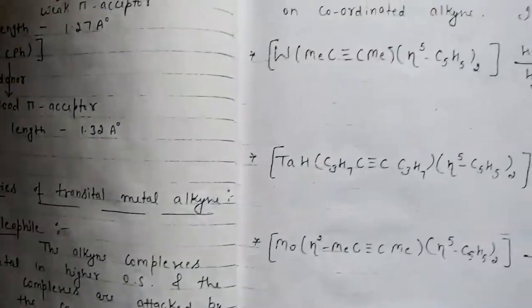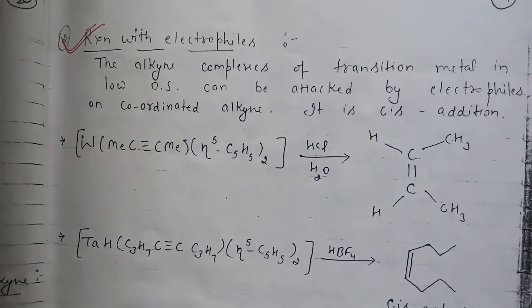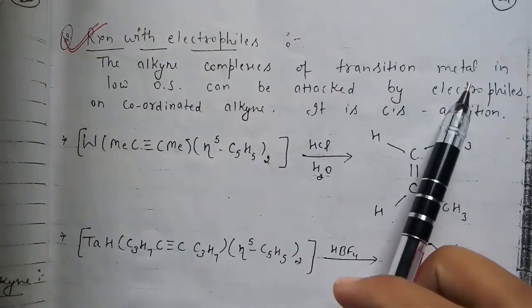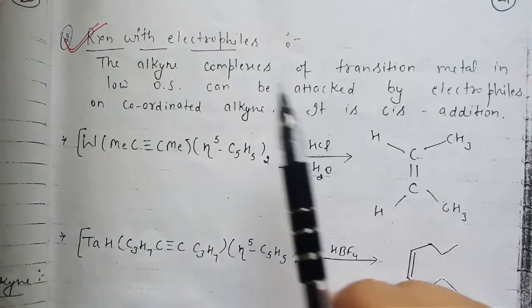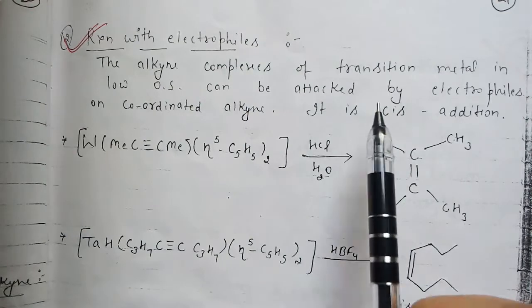Next one is reaction with electrophiles. What will be the electrophilic nature? The alkyl complexes of transition metals in low oxidation state can be attacked by electrophiles on the coordinated alkyl. It is an electrophilic addition reaction.